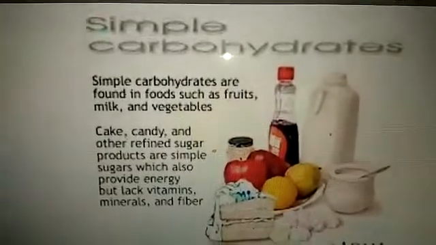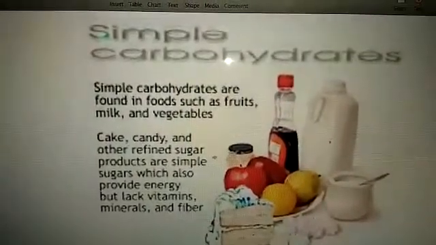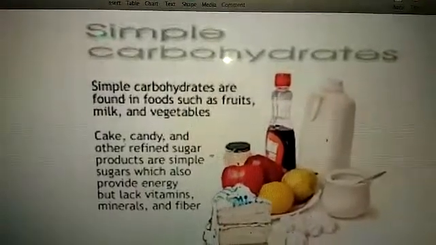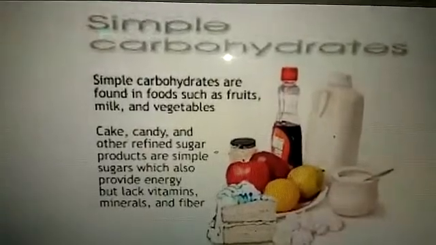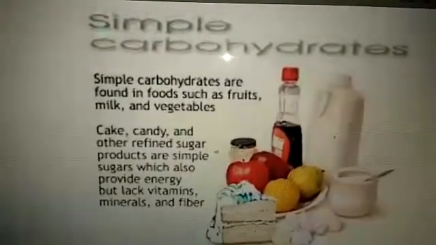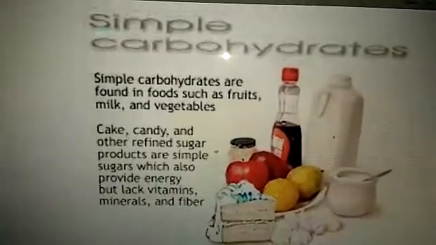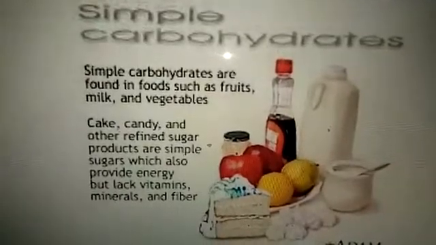Let's talk about simple carbohydrates. Simple carbohydrates are found in foods such as fruits, milk, and vegetables. Cake, candy, and other refined sugar products are simple sugars which also provide energy but lack vitamins, minerals, and fibers. So you can see in the picture the different types of simple carbohydrates.